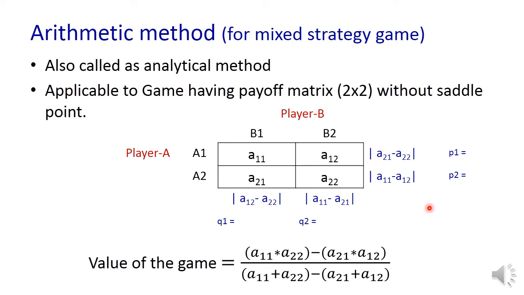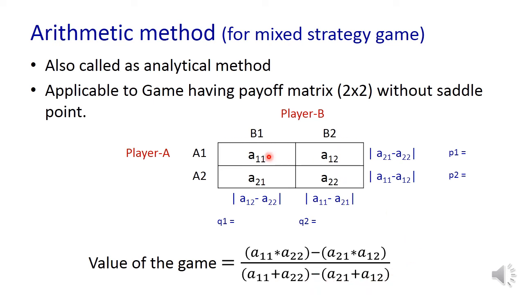The value of the game can be found using the formula: A11 into A22 minus A21 into A12, divided by A11 plus A22 minus A21 minus A12.